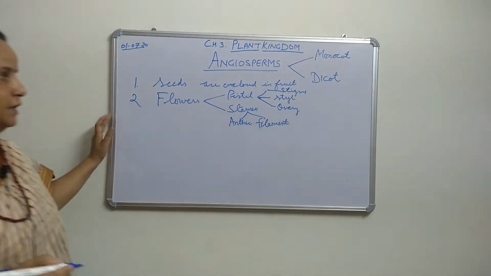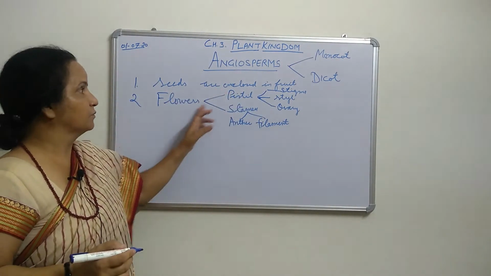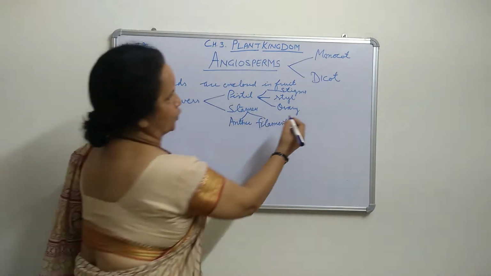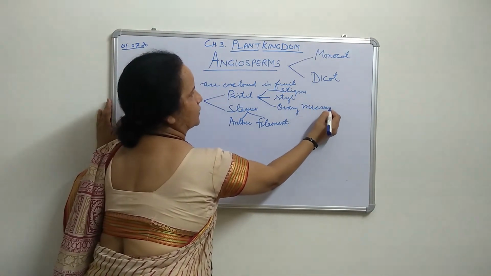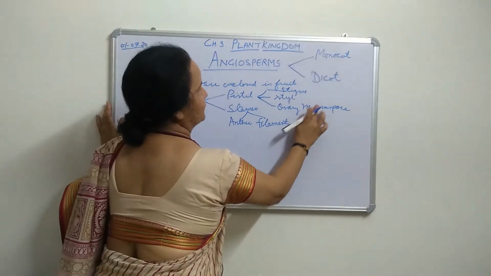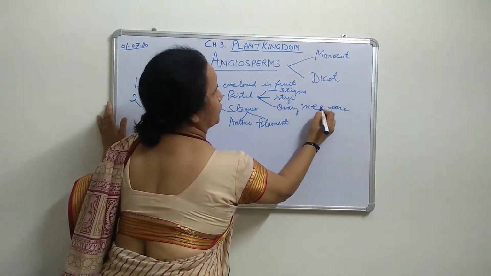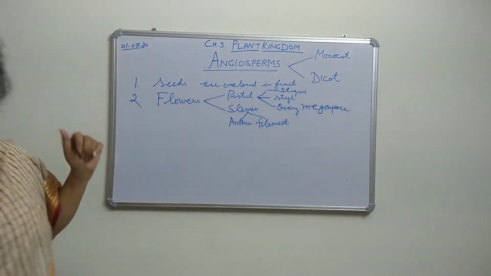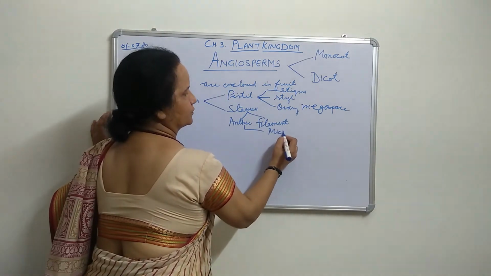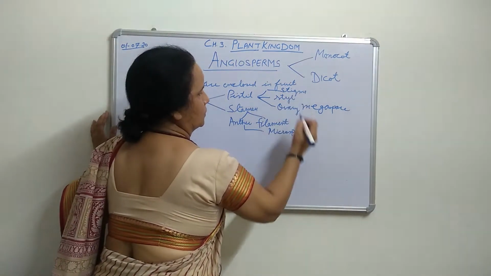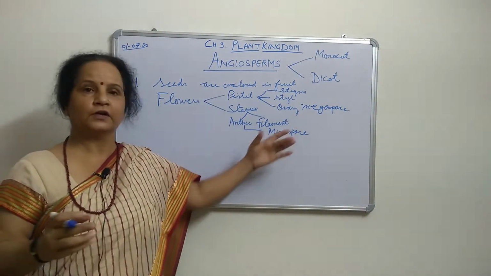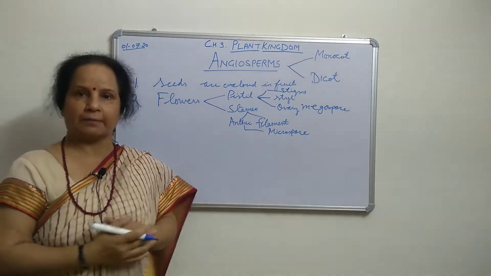The female pistil produces the megaspore, because female gametes are large in size, mega. Sorry, I misspoke earlier. The anther will produce microspores, and the microspore will produce the pollen grain, which is the male gamete, right?